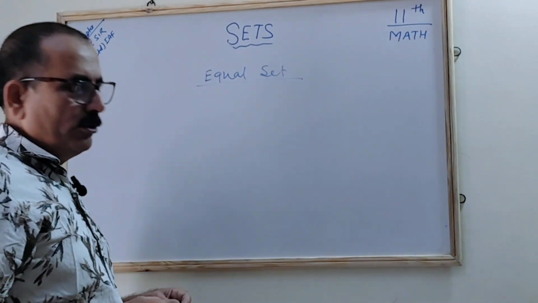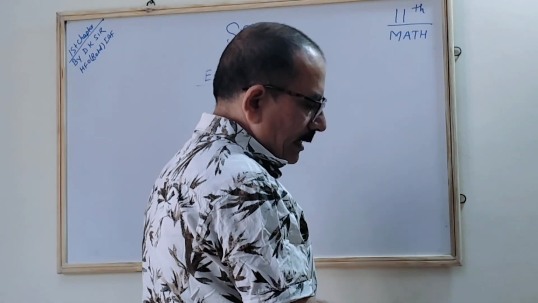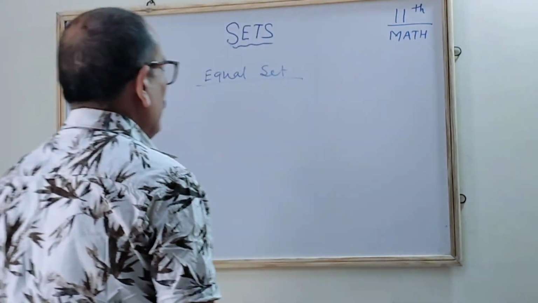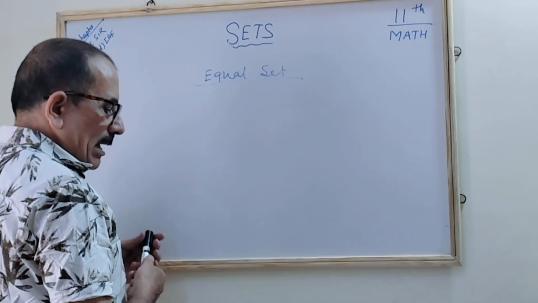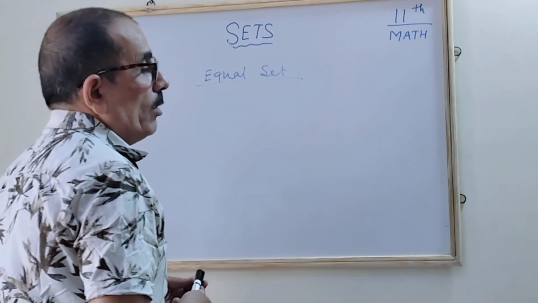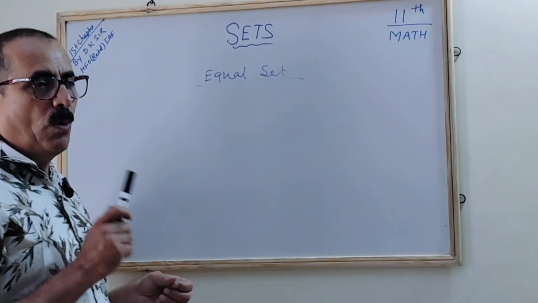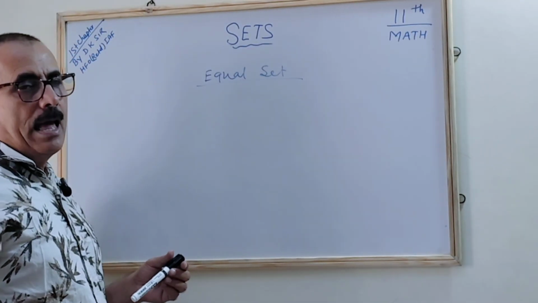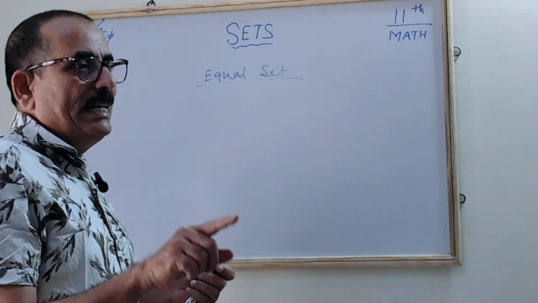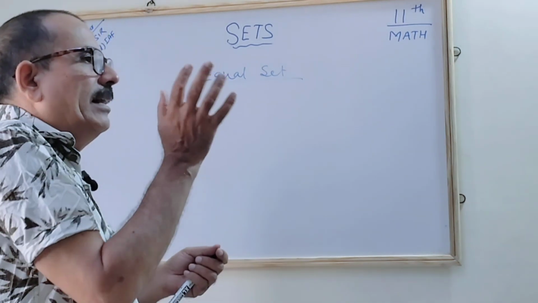When you say equal, everything has to be equal. In set theory, two sets are equal if every element of one set is present in the other set, and all elements of the other set are present in the first set.